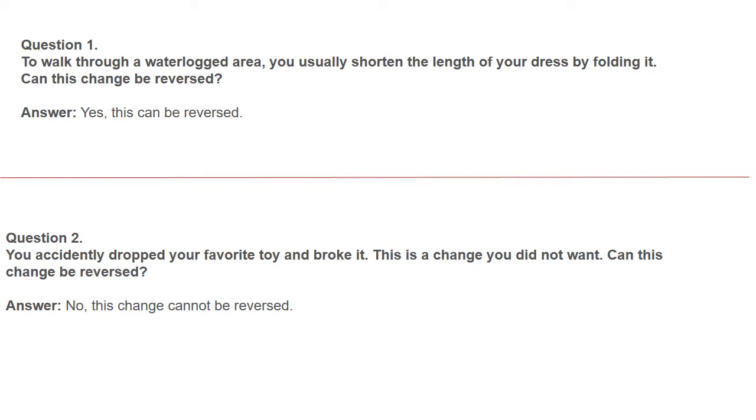Question number 2. You accidentally dropped your favorite toy and broke it. This is a change you did not want. Can this change be reversed? Your favorite toy fell down from your hand and it broke. Can you reverse this change? No, this change cannot be reversed. We are not able to reverse this change.